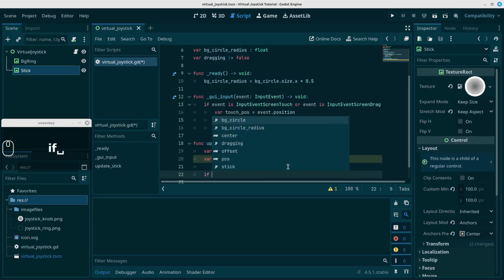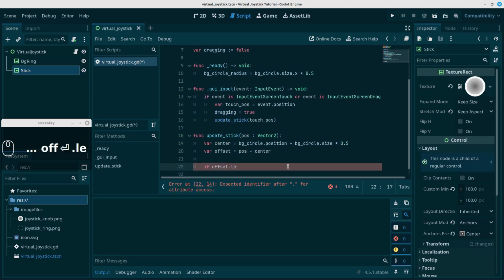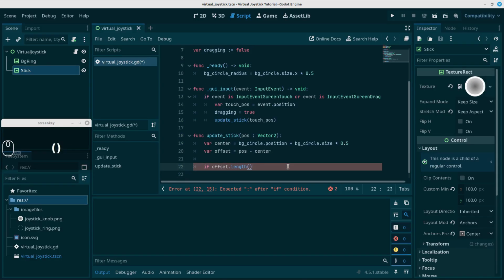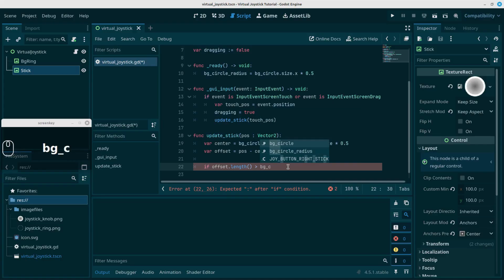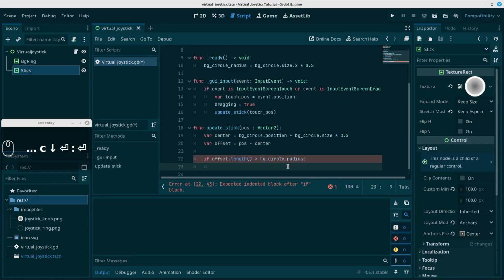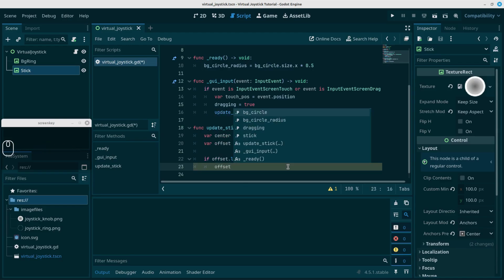So let's just say if the offset length is bigger than the radius of the circle, we're going to reset the offset to the largest radius.